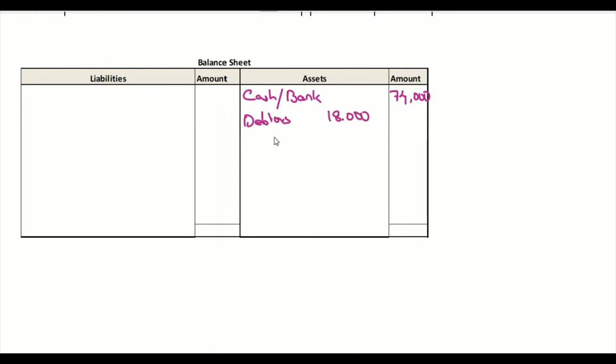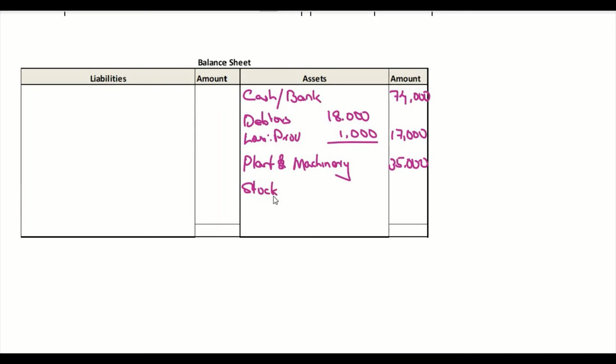The revaluation says we need to create a provision of 1,000. So less provision 1,000, the debtors balance will be 17,000. Then plant and machinery, the question mentioned that the original value of 50,000 has to be reduced to 35,000. So based on that journal entry, we are keeping the plant and machinery value 30,000.